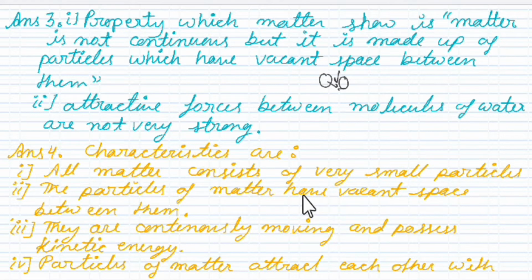Remember the activity in which we make a solution of salt, sugar and water. In the experiment, what we see is that the water level will not change. If this is the water level and you are adding a spoon of salt, that substance will adjust between the particles and the level of water will not rise. That was the activity. They are continuously moving and possess kinetic energy.